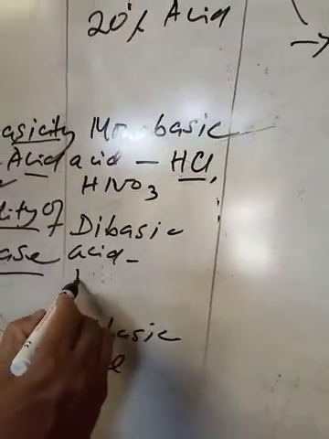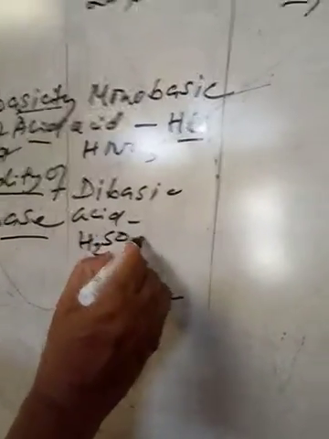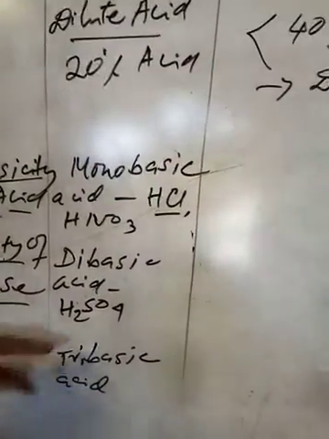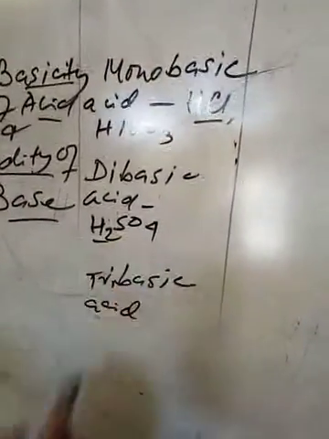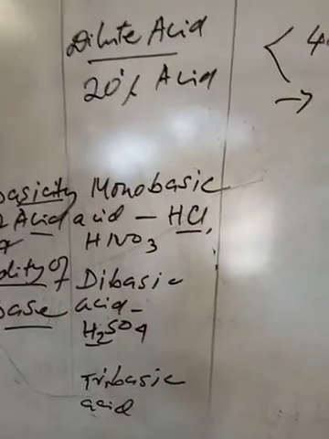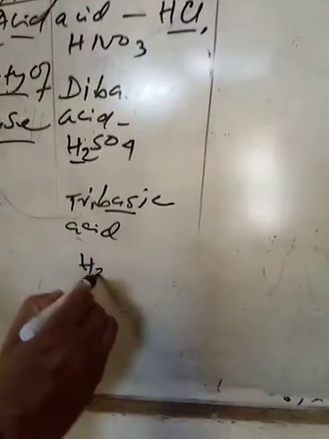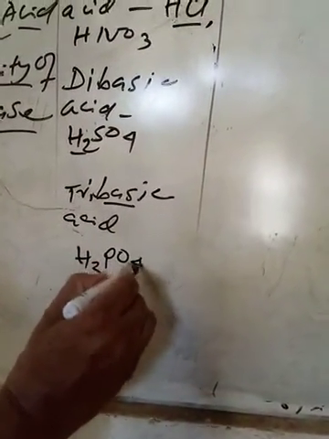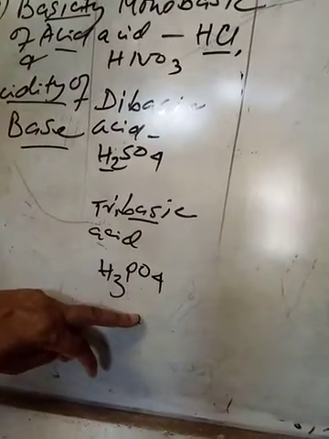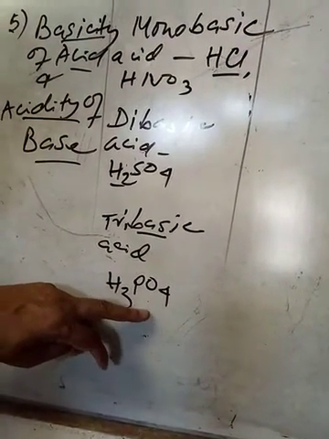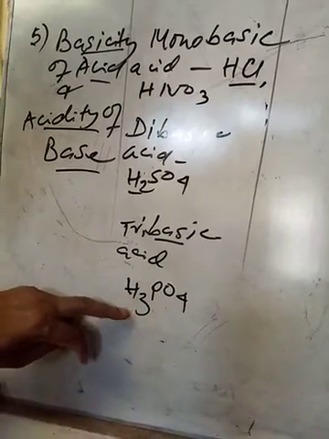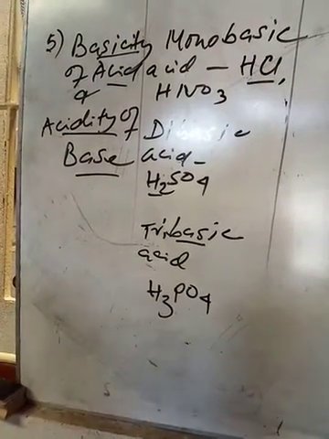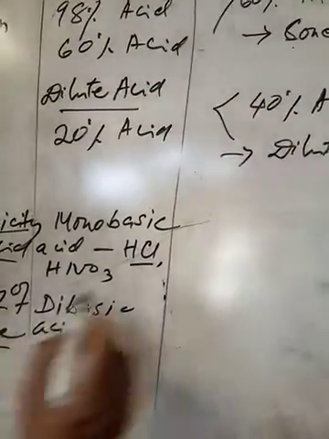Dibasic acid, H2SO4, sulfuric acid. From one molecule of acid you will get two hydrogen ions. And tribasic acid, H3PO4. When ionized, one molecule of phosphoric acid produces three hydrogen ions. This is tribasic.